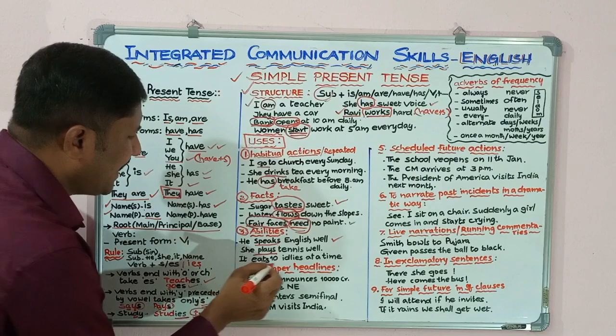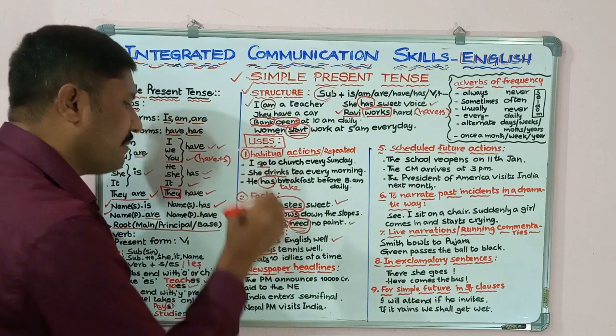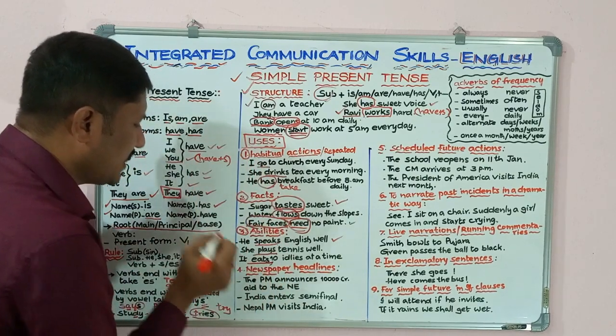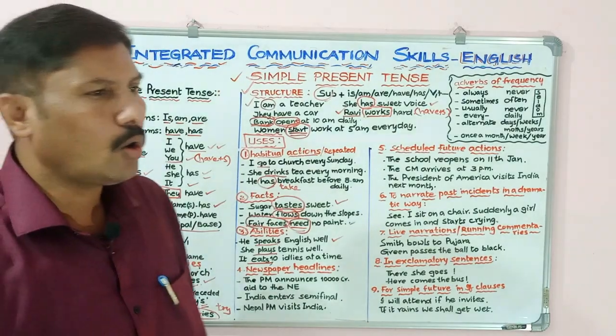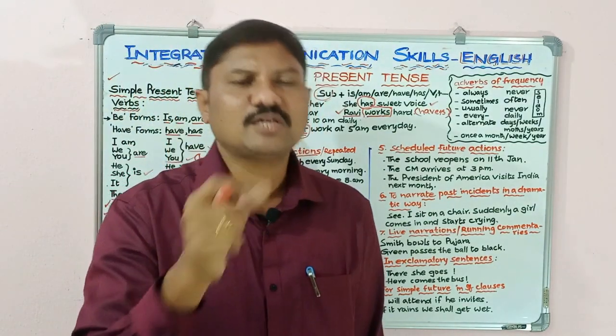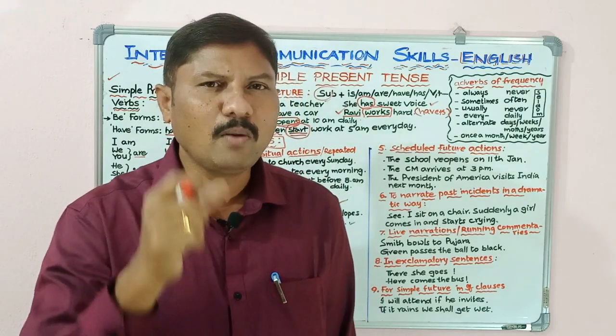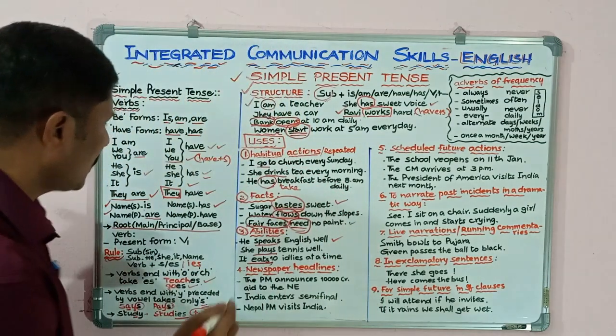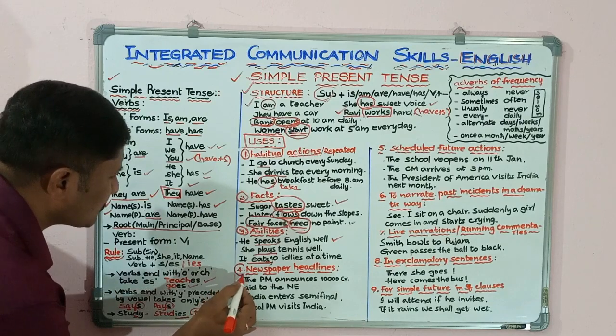Next one, it eats 10 idlis at a time. So eats, I used eats. So for denoting ability, we use this simple present tense. Next, fourth use of this tense, fourth one.